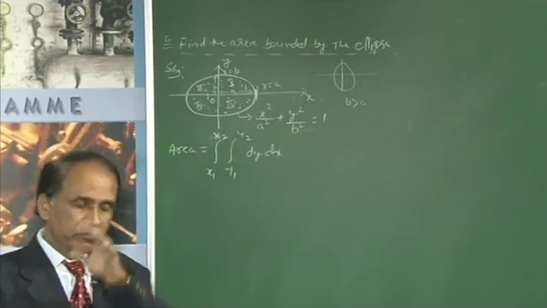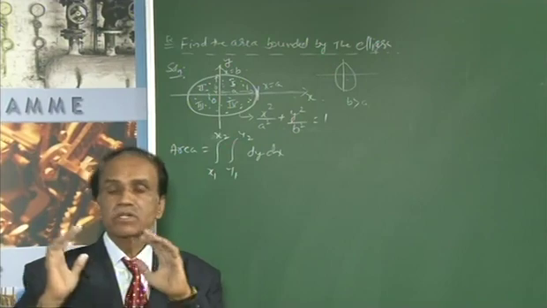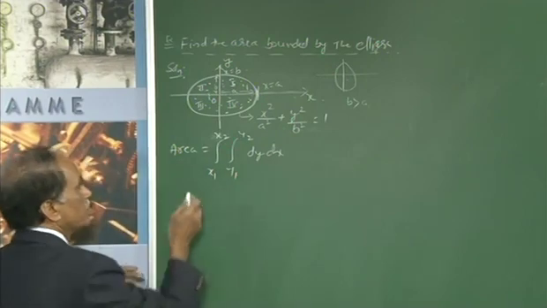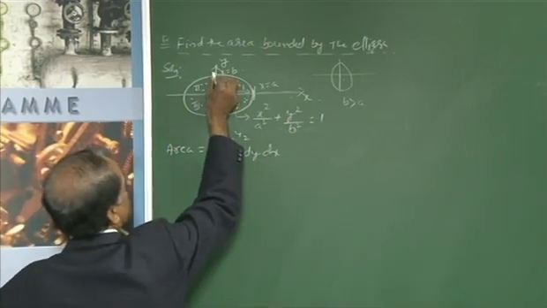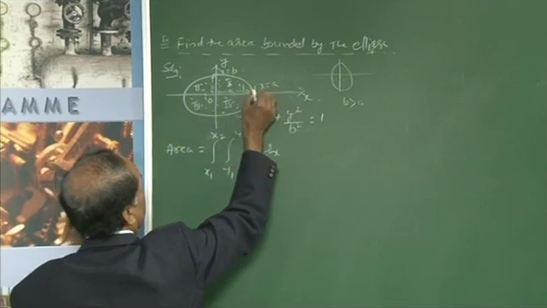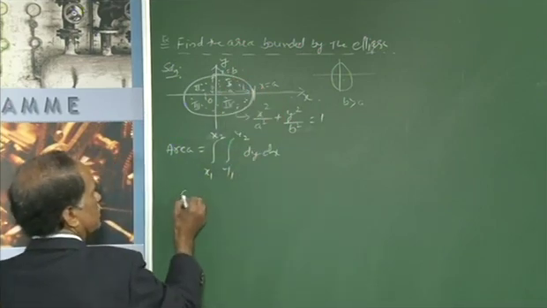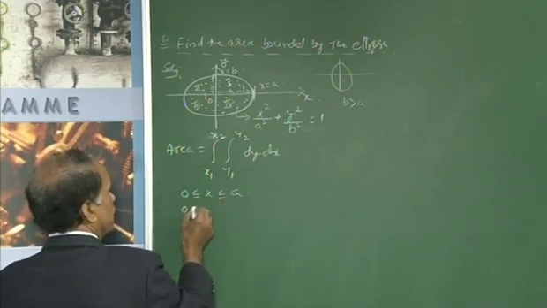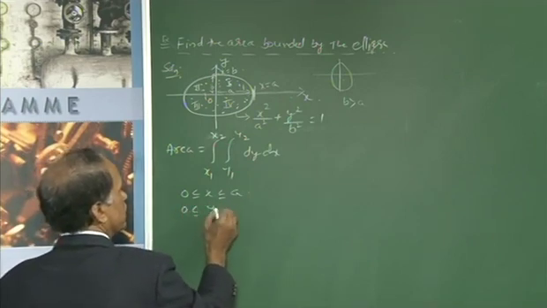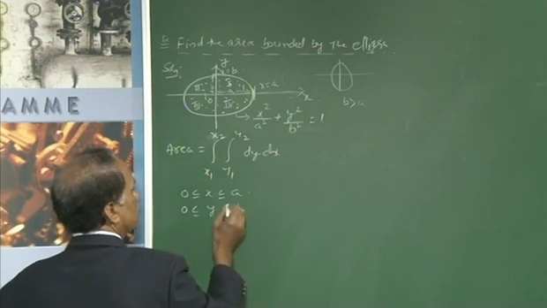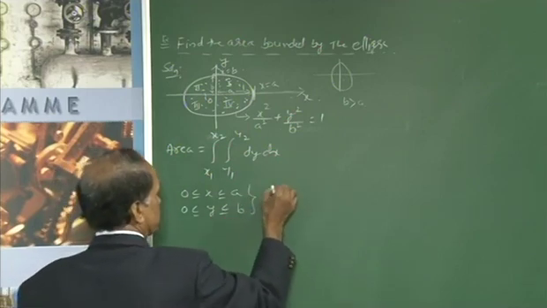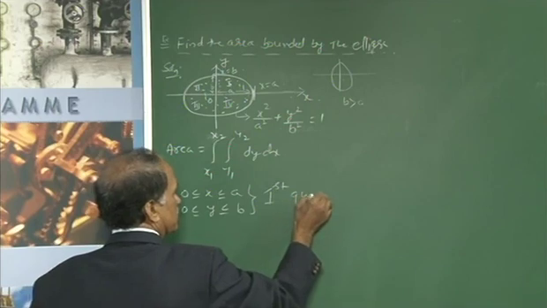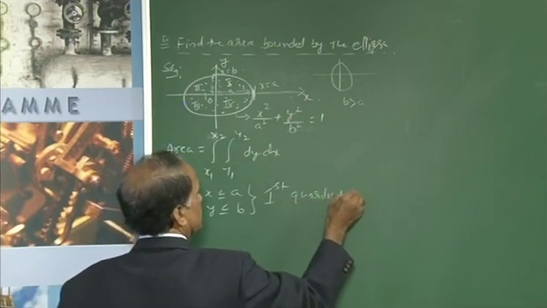First you fix this information. What are the limits? Means what are the boundaries for x and what are the boundaries for y? The boundary for y is the maximum limit b, and for x, that is a. That means 0 less than or equal to x less than or equal to a, and 0 less than or equal to y less than or equal to b with respect to the first quadrant.